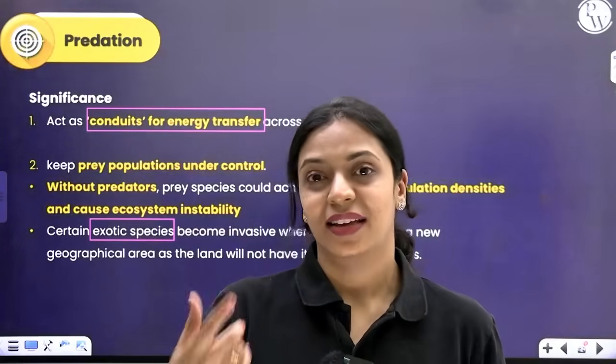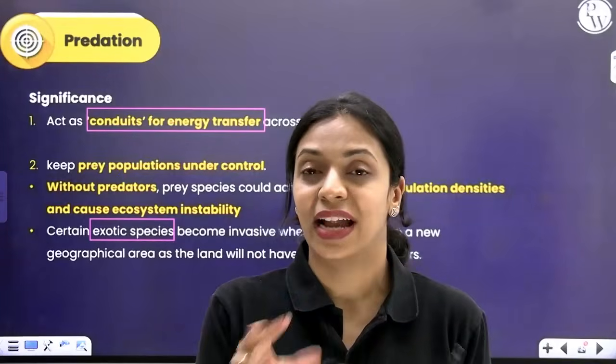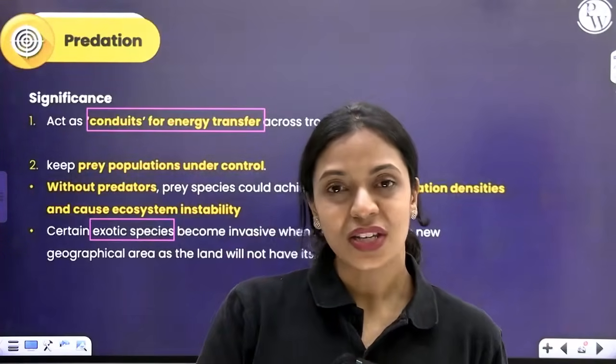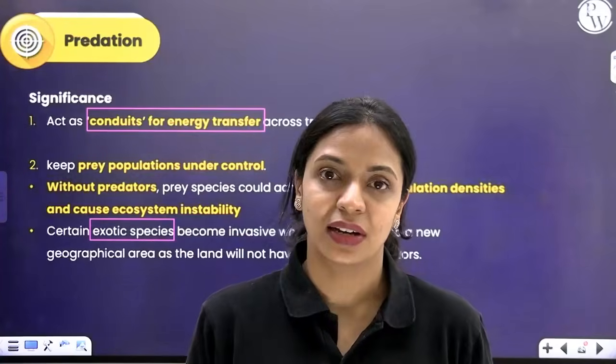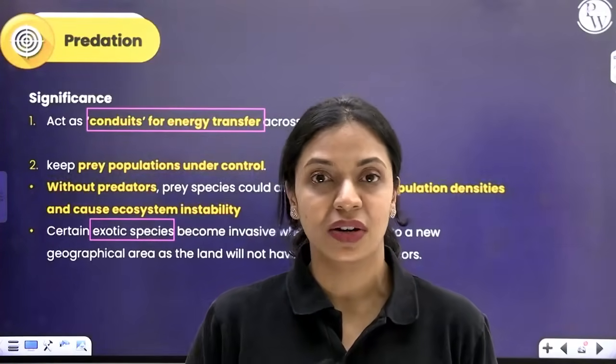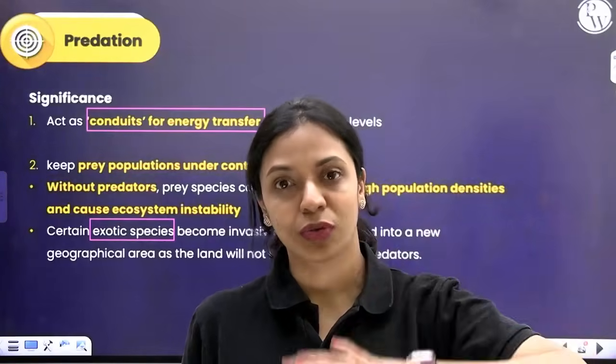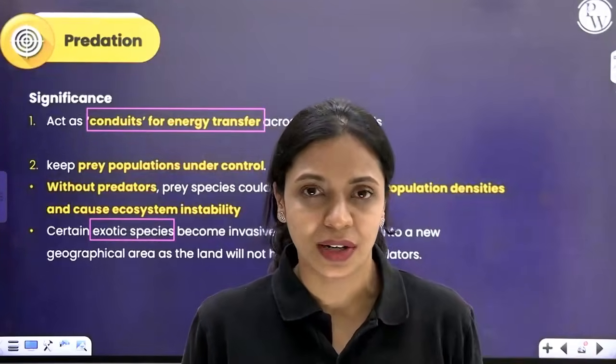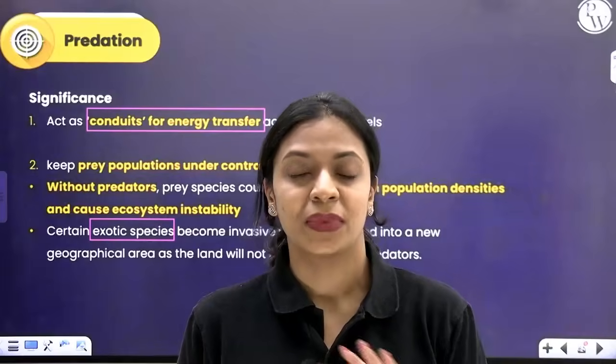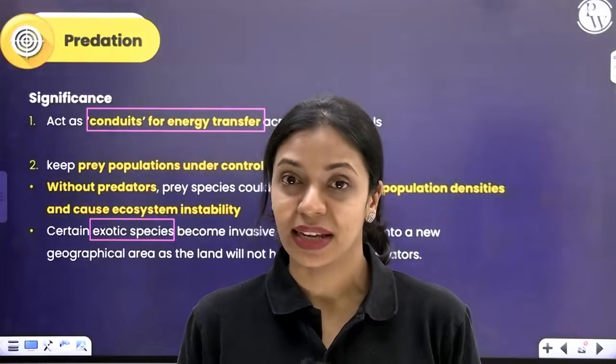So that is an exotic species. It's not naturally found here. Species that are naturally found in a geographical area are called native species or indigenous species. If it was not initially here, but has been introduced either deliberately or by mistake, then you call it an exotic species or alien species.